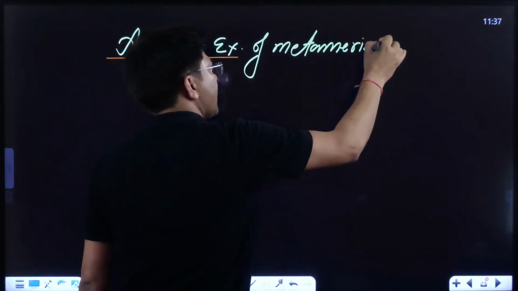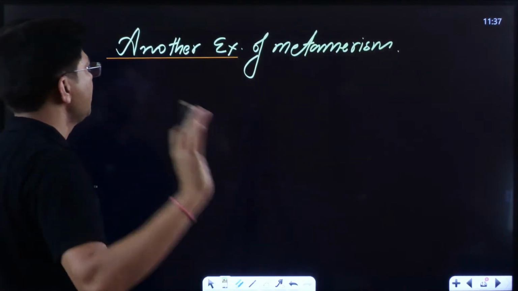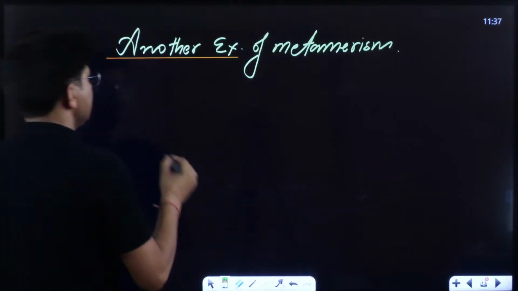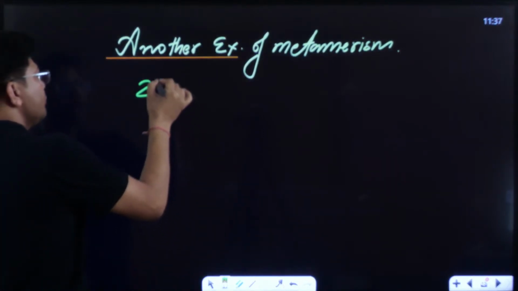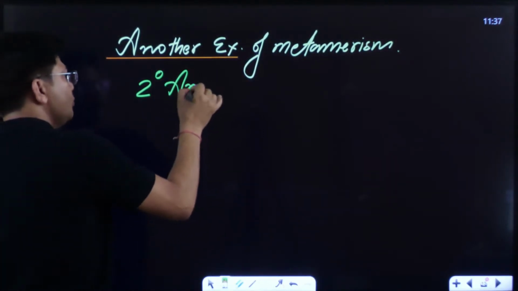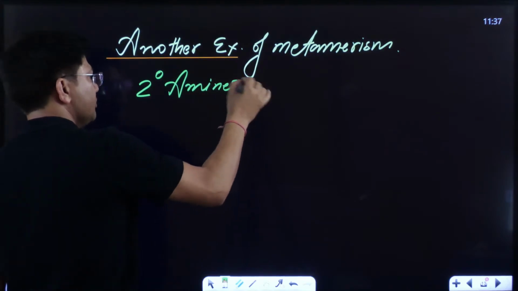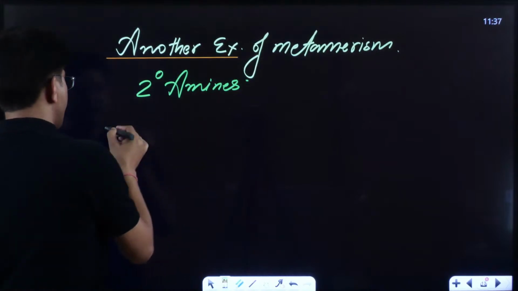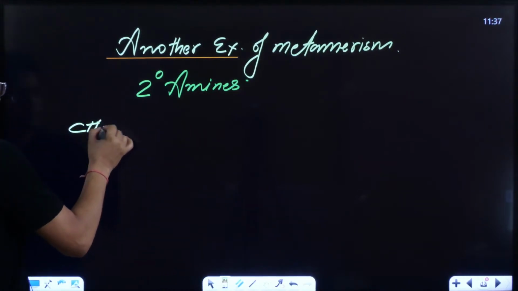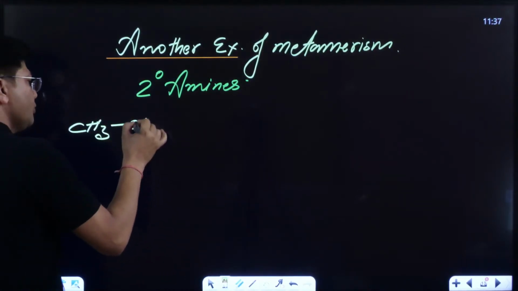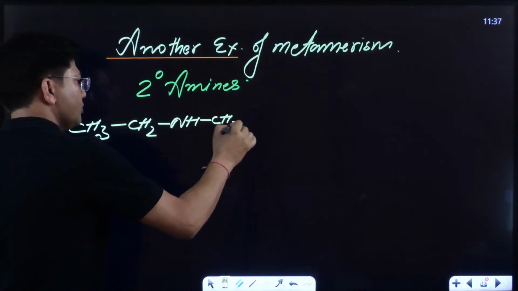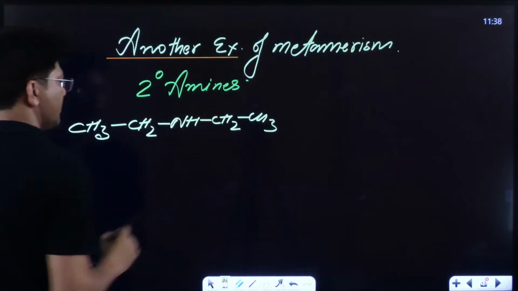Everyone try to understand. Kids, remember one thing. I'm going to write down three 2 degree amines. One is CH3, CH2, NH, CH2, CH3.